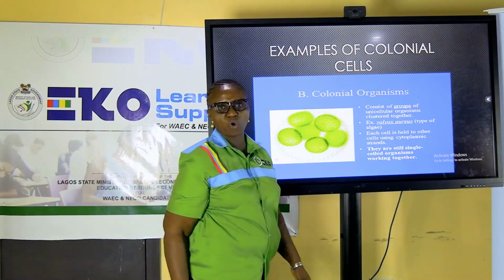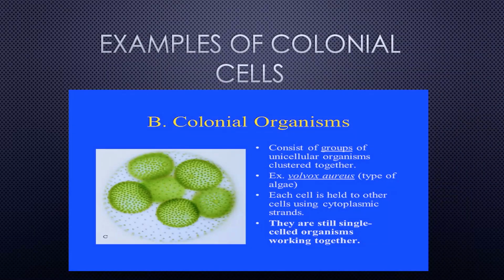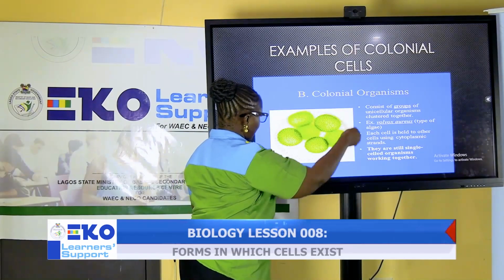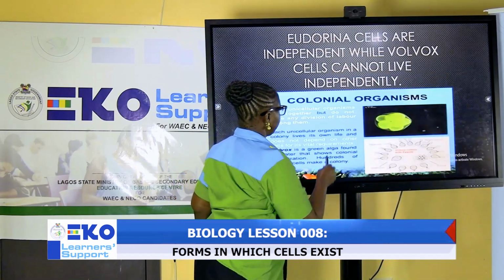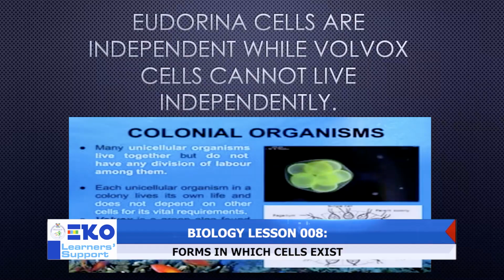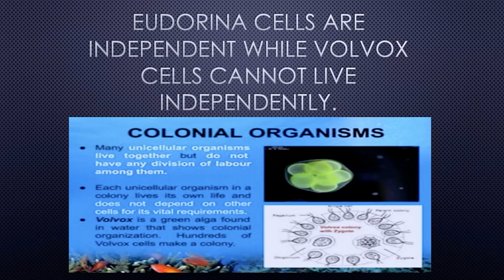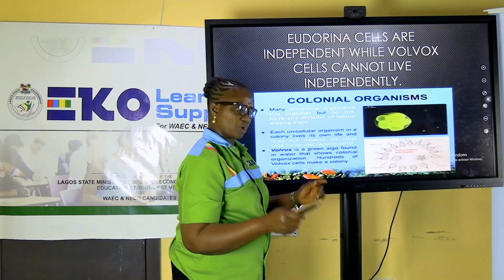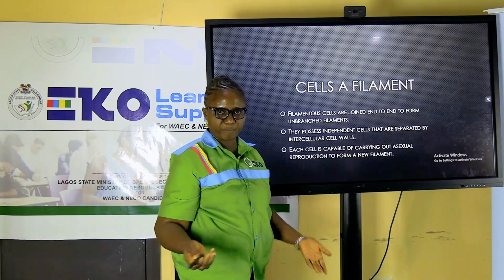Here is an example of a colonial organism. Look at the board clearly. I have 1, 2, 3, 4, 5, 6 single individuals. But what do we have? They have a common cytoplasm, so they cluster around each other. I have another example here of a colonial organism. Can you see the flagella on this end? This we saw earlier, and looking at this, you will see that they have a common pool. So what do we call the second form in which cells exist? Colonial. They form a colony.